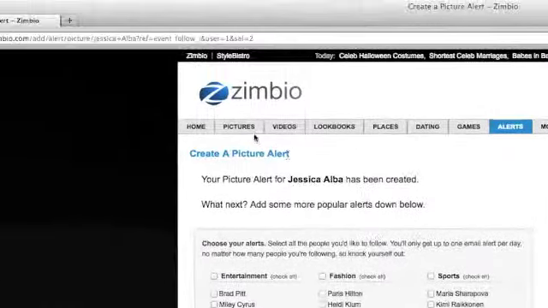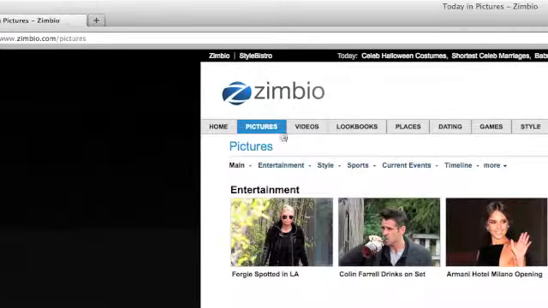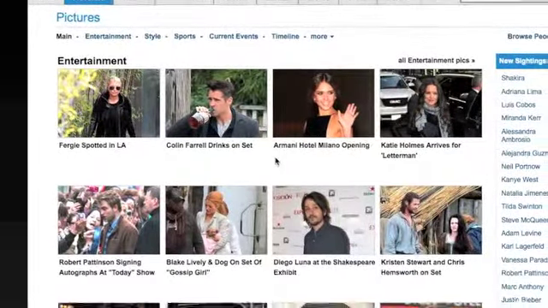You can subscribe to as many, or as few, picture alerts as you'd like, and of course you can cancel them anytime. That's pictures at Zimbio.com.